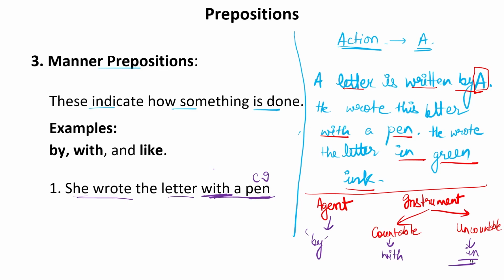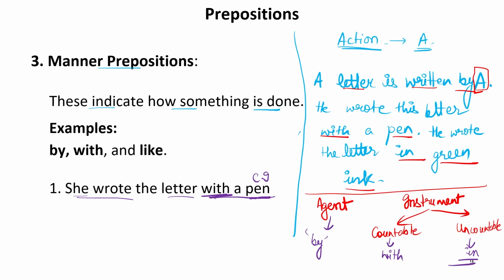Now, for example, suppose there is a person. I said that the letter is written by him with a feather in blood. Now, he is writing the letter with his blood. So, blood is uncountable, obviously. So, we can use in for that. So, this letter is written by him with a feather in blood. So for blood, we are using in. For feather, we are using with. For the person who is doing this, of course, we are using by.